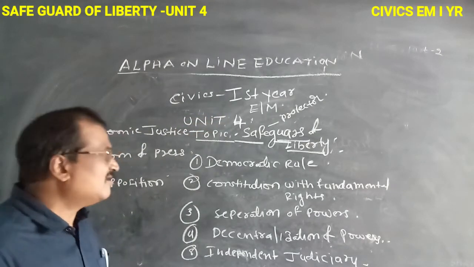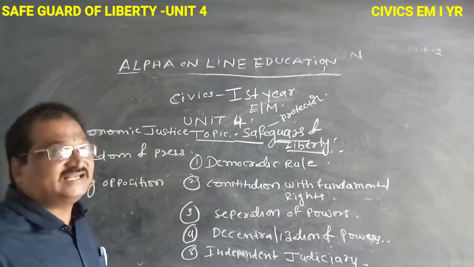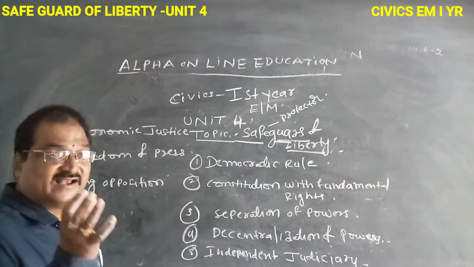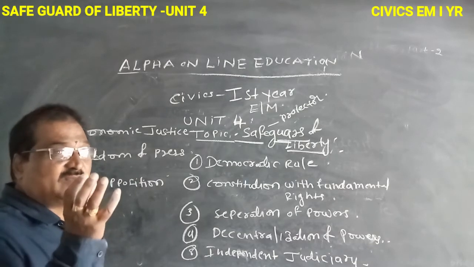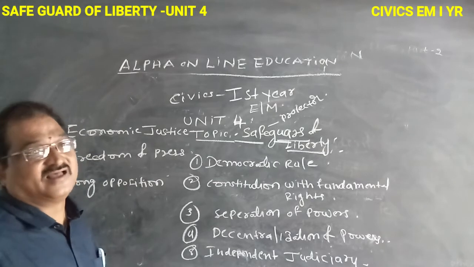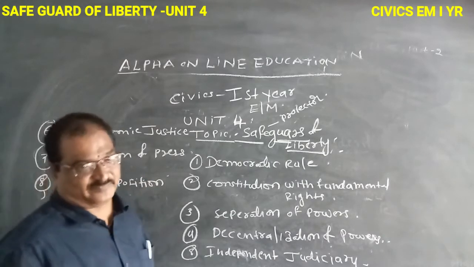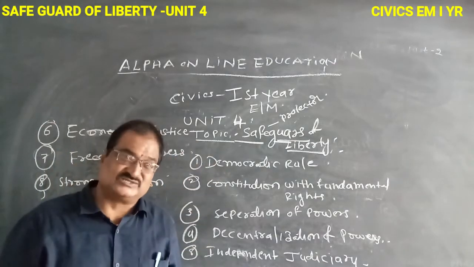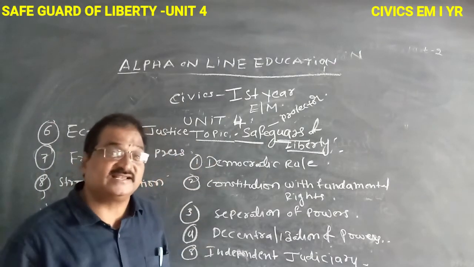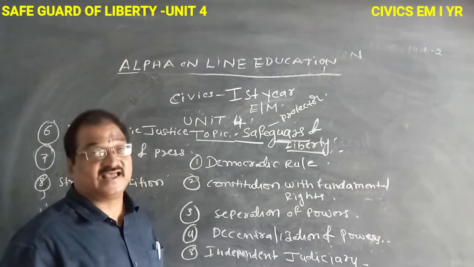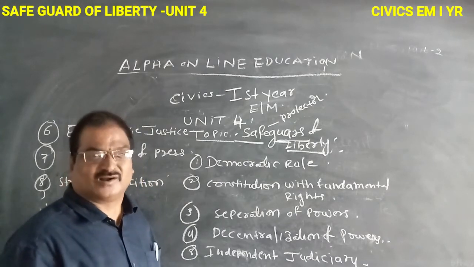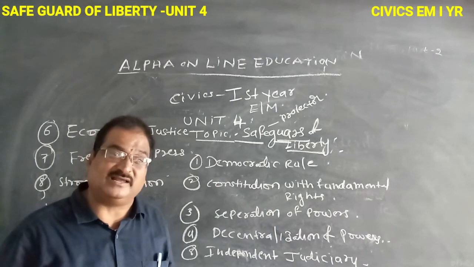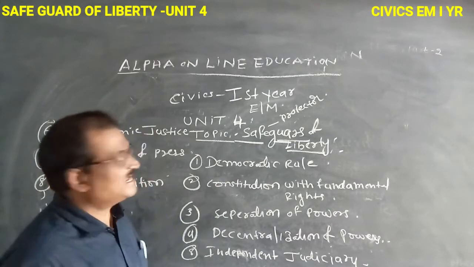Liberty originated from the Latin word liber. Liber means freedom. The freedom is on the side of the citizens. Who gives the freedom? The state gives freedom to its citizens. If there is no freedom for the citizens, they do not live happily in the state.